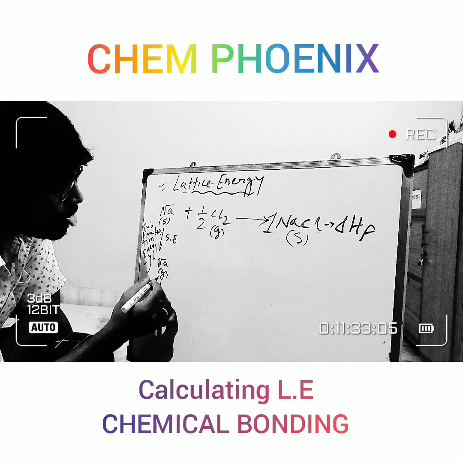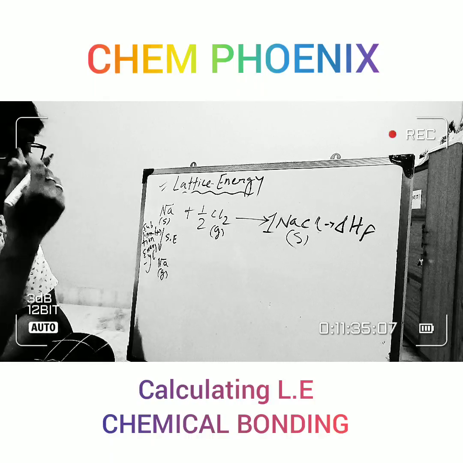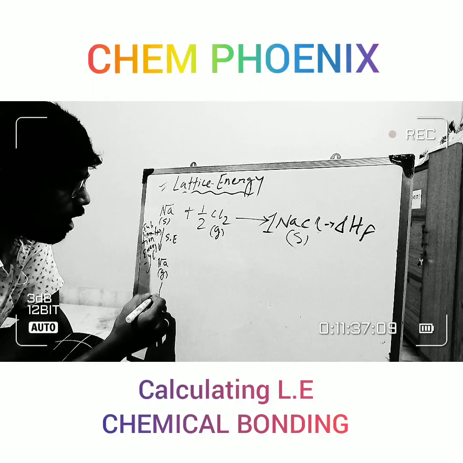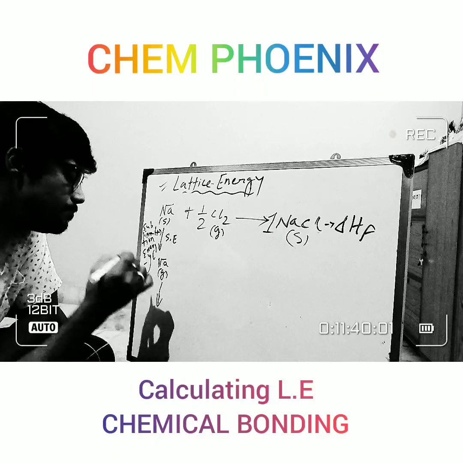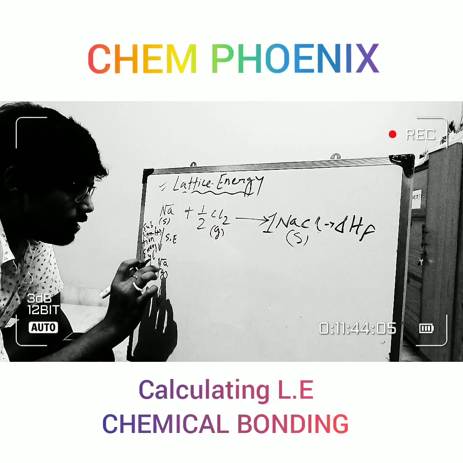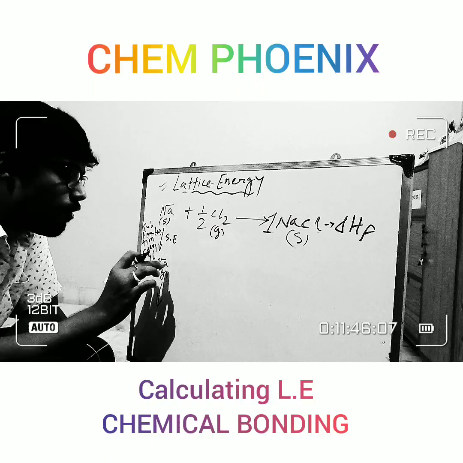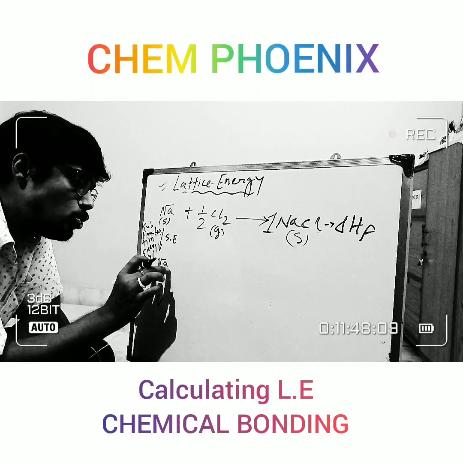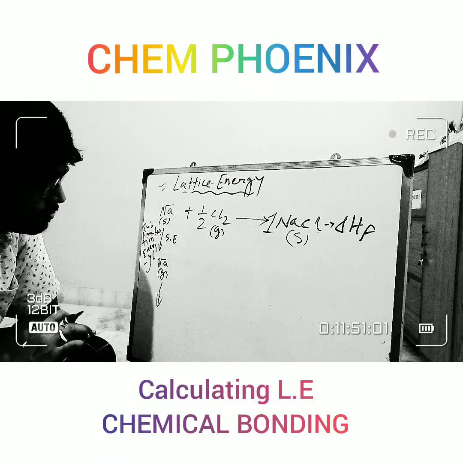And from sodium, which is in the gaseous state, now we can easily release an electron from the isolated gaseous atom, right?